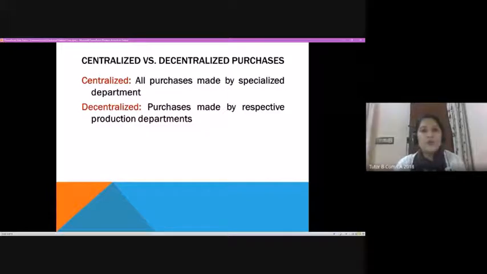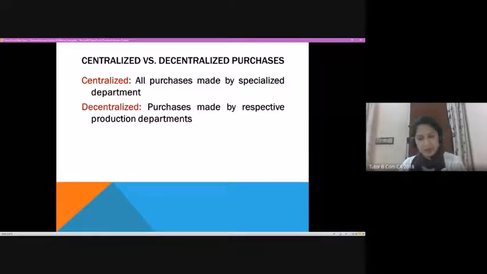So they decentralize it by product or department. Each unit going with the production of a particular product will have a separate purchase department, and that department takes care of the purchases connected with that product. That is what we call decentralized purchase.